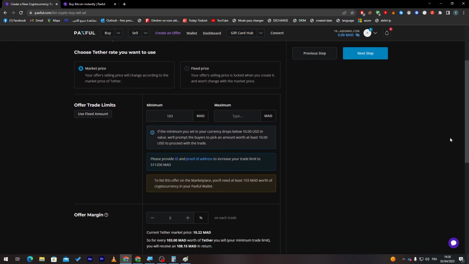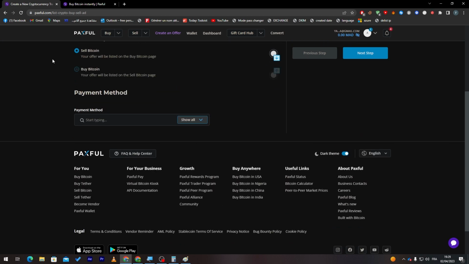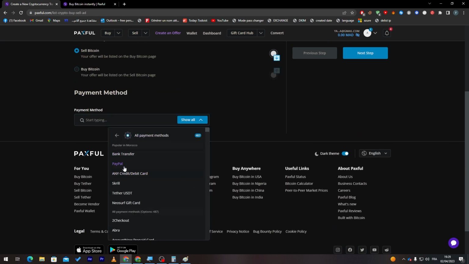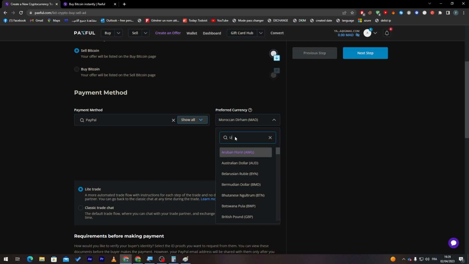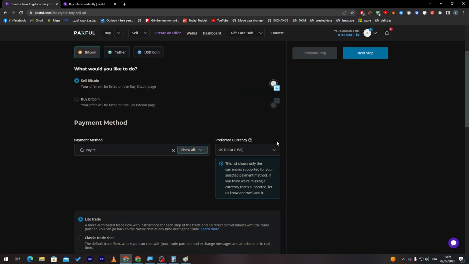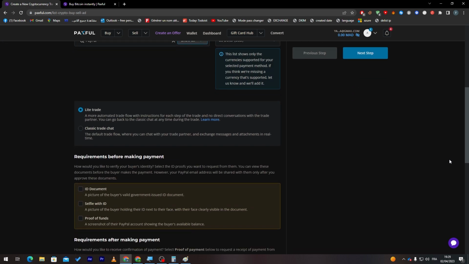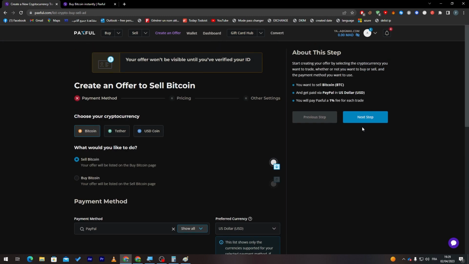Here it is now, the amount that you are going to use. Let me just fix the actual currency. Let me just do that again. Here we go. And let's sell, so all PayPal, and here USD. So we make it all clear. Now next step, as you can see, payment method, sell, PayPal, classic trade, and now next step.